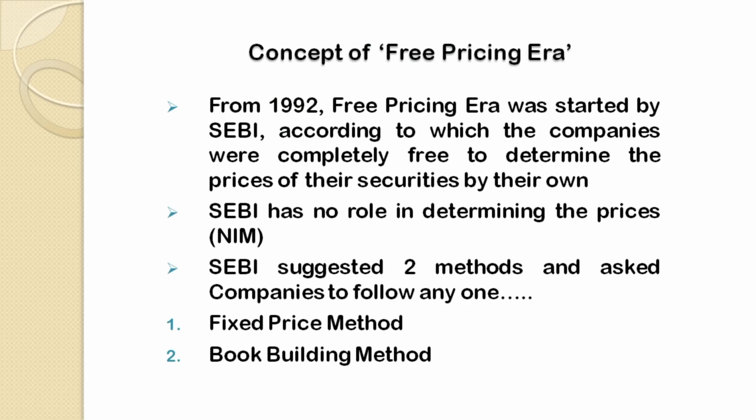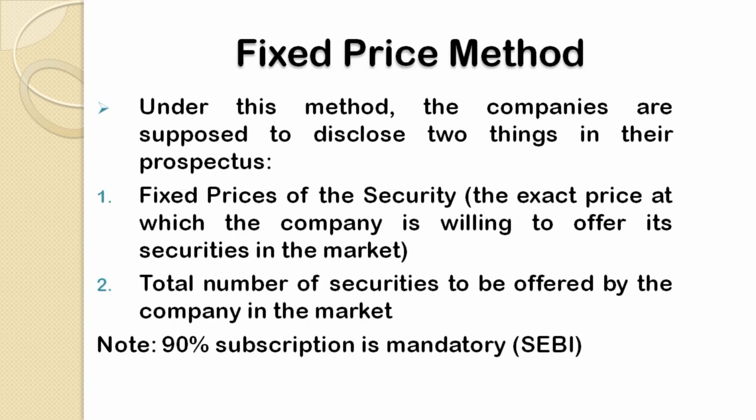Although SEBI started the free pricing era, SEBI suggested two important methods, and clearly stated that the companies are supposed to adopt any one method. That means it was compulsory for the companies to select one method. What were those two methods? Number one, the fixed price method, and the second method was the book building method. It was clear that the companies are completely free to determine the prices of their securities on their own, but they are supposed to adopt any one method from the book building method or the fixed price method.